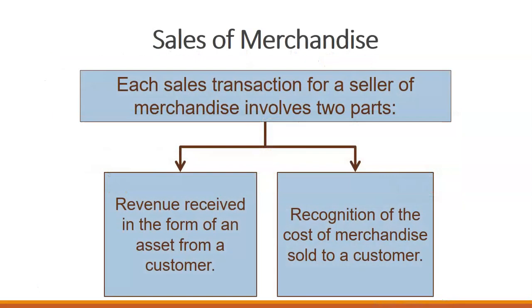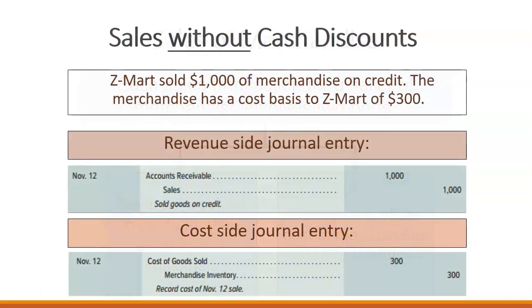When we sell merchandise, we have a two-part journal entry. The first part of the journal entry is to record the revenue received from the customer. The second part is to recognize the cost of merchandise sold. So here we sell $1,000 of merchandise on credit. The merchandise cost us $300. So our sales price is $1,000. Our merchandise price was $300. That gives us a profit of $700 on that merchandise.